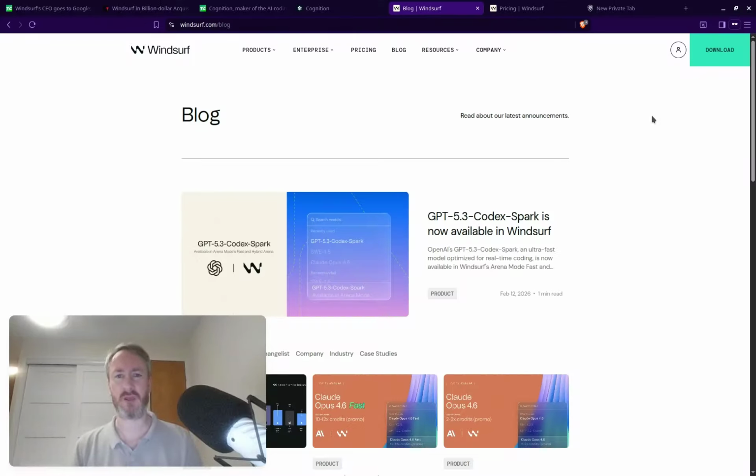So Windsurf, as you may know, is an IDE much like Cursor, both of which are forks of VS Code, which is a very popular IDE. And the new IDEs that are AI agent enhanced have also become very popular. Windsurf is one of them, Cursor perhaps the more famous, and now more recently we have Antigravity from Google. So let me show you this page here.